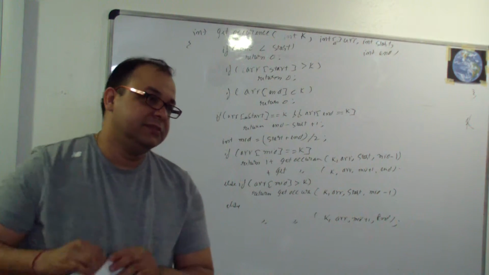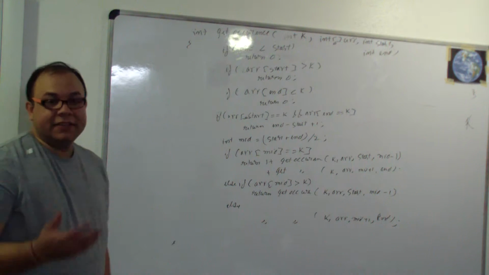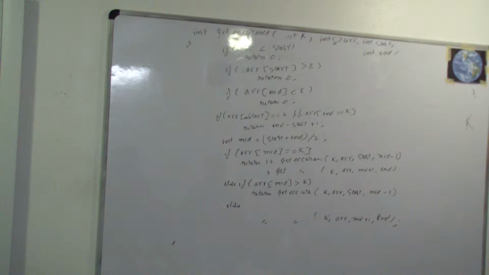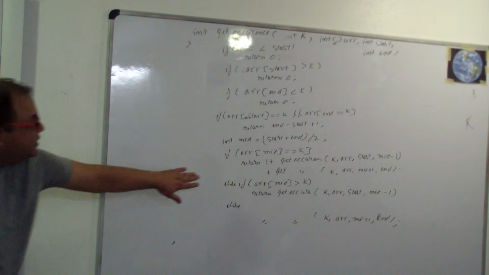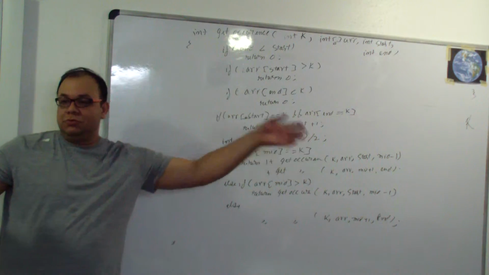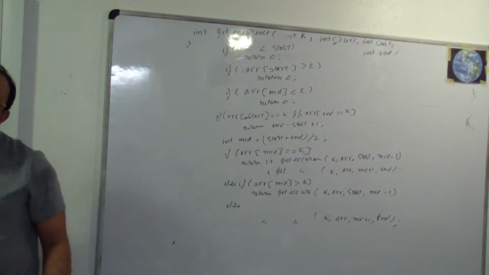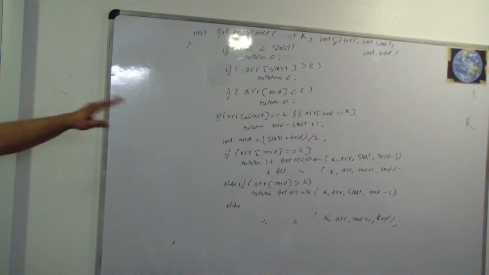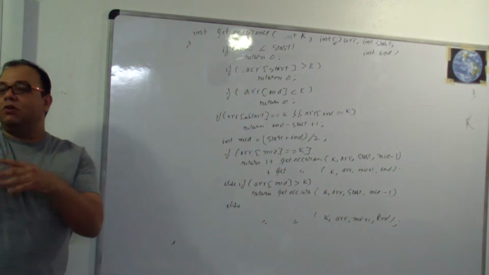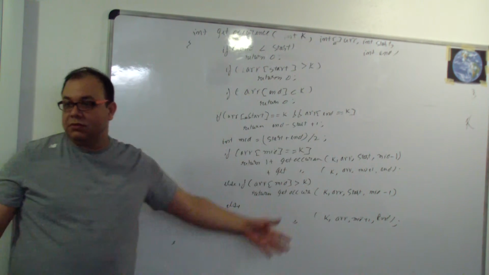Even without that condition, right? Still it's performing better. No, if that condition, there you are giving full range. If you give the full range, then this one will work, because you found that element, and then you will actually continue to find it in the left and the right. So you will still divide by 2. You continue to do it till you are not able to find any of these. And this is recursive, so it will continue to call, and then it will continue to add 1 plus 1 plus 1.